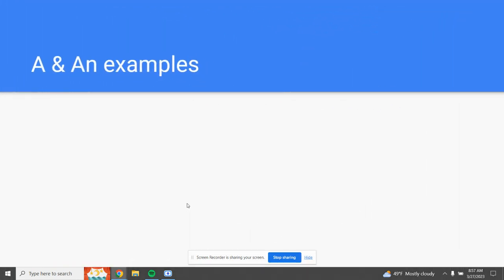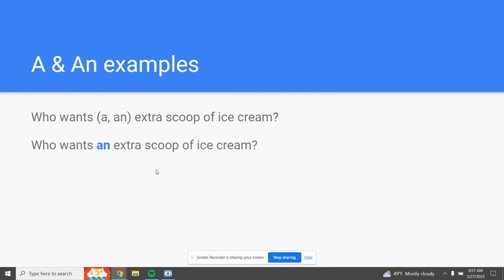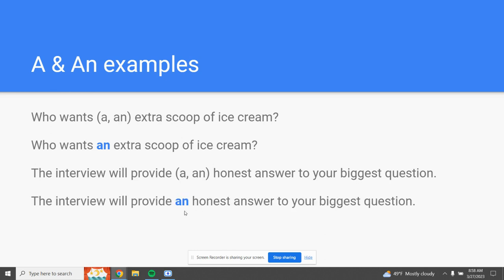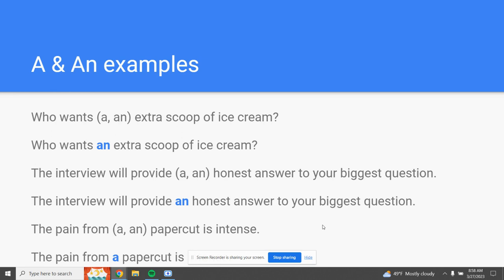Here are our example sentences for this rule. Who wants a or an extra scoop of ice cream? Because extra starts with an E, we use an. The interview will provide a or an honest answer to your biggest question. Honest, that's a vowel sound, so we say an honest answer. The pain from a or an paper cut is intense. Paper cut starts with a consonant, so we say the pain from a paper cut.